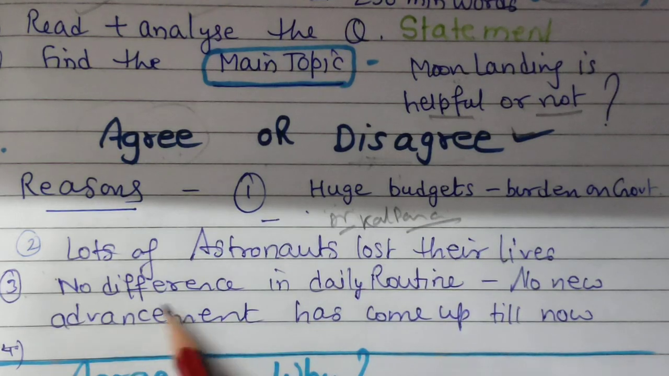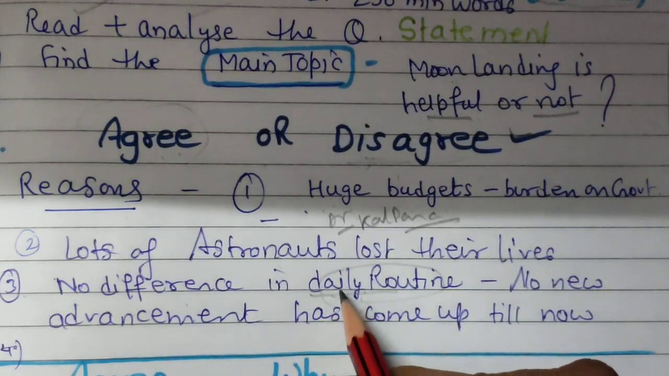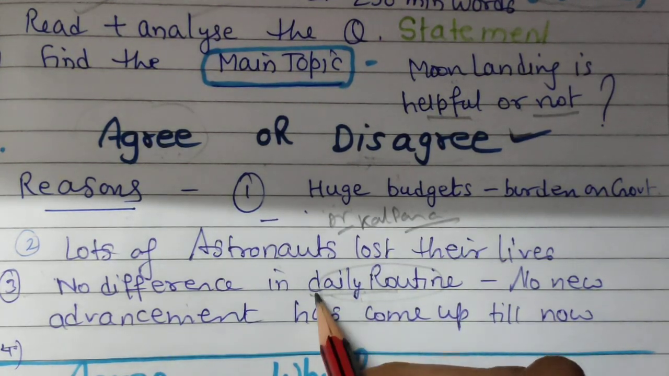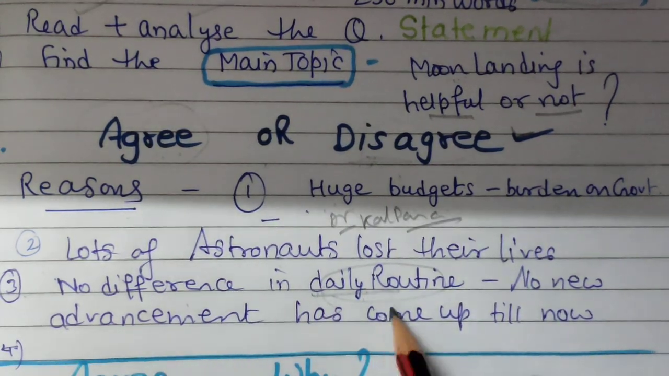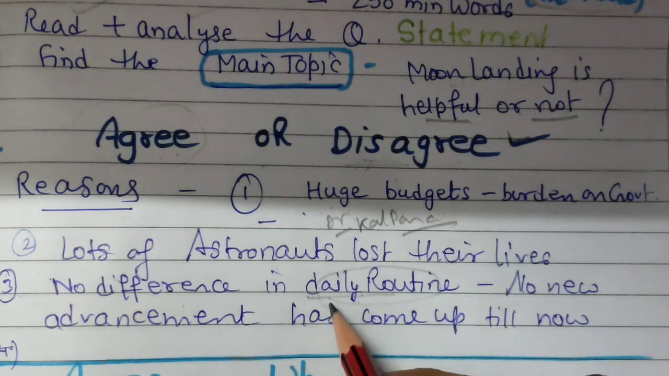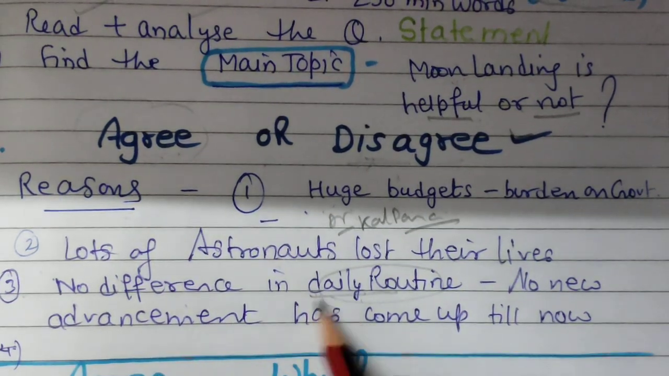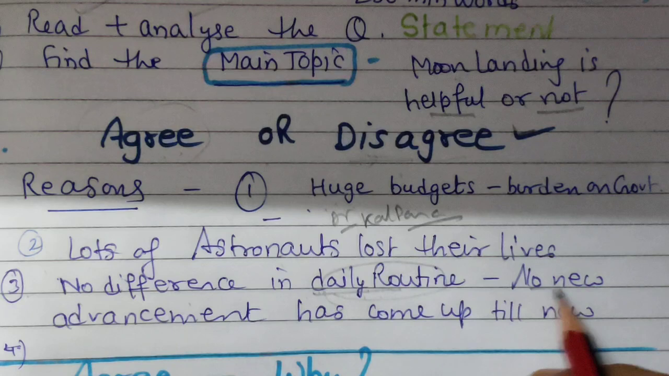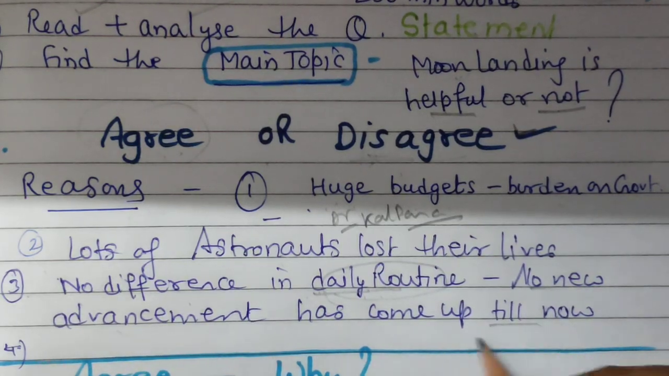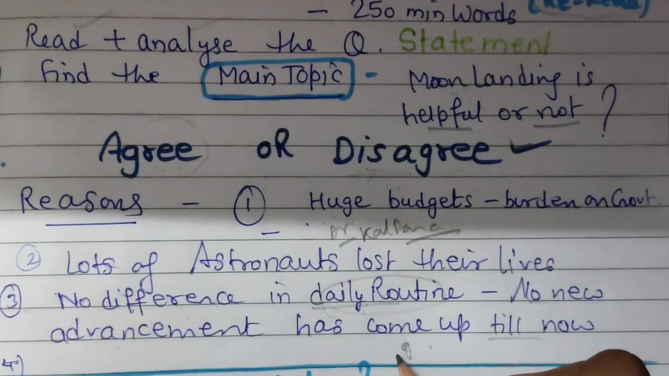Third number, no difference in daily routine. Because the main question is whether it makes some difference in daily routine or not. Of course, people don't find any, they are just reading and listening about spacewalks by astronauts and human beings. So we are just listening to everything. So no difference in daily routine, no new advancement has come up till now about going to the moon, or visiting the moon by the common man or any other things.